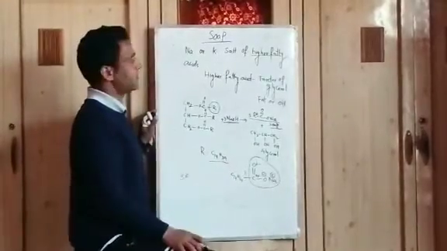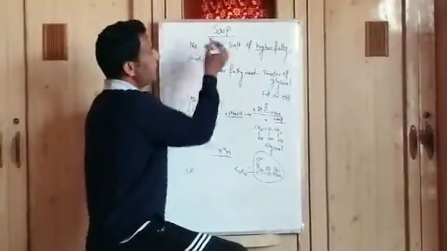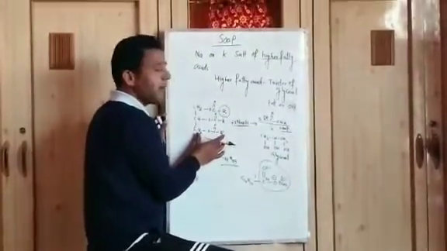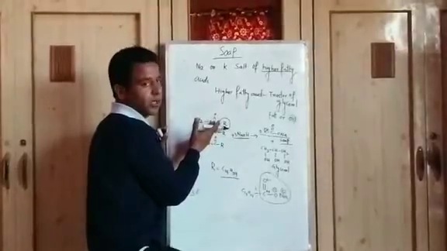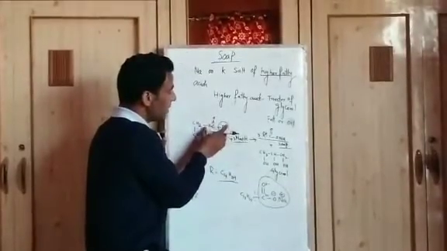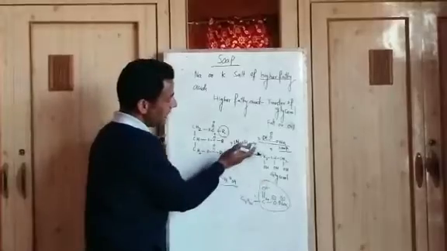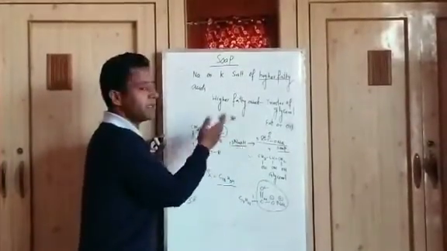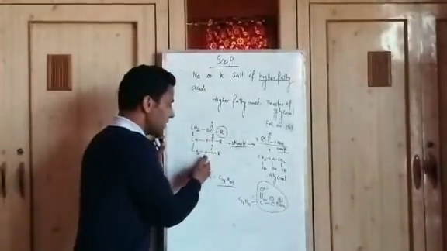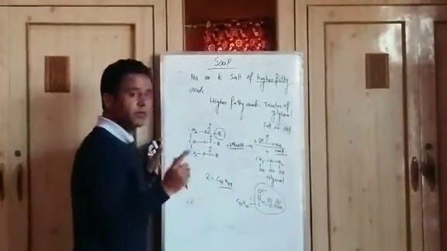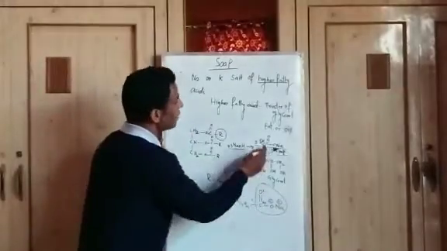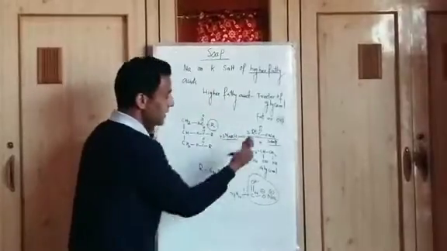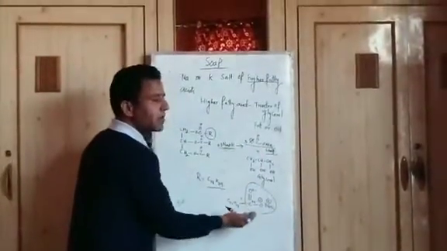Now the question here is, why is it a salt? As you know, this group contains a carboxylic group. Carboxylic group means it is acidic in nature, and sodium hydroxide is a base, basic in nature. When an acid reacts with a base, there is always formation of a salt. That's why it is called the salt of higher fatty acid, and this salt of higher fatty acid is called soap.